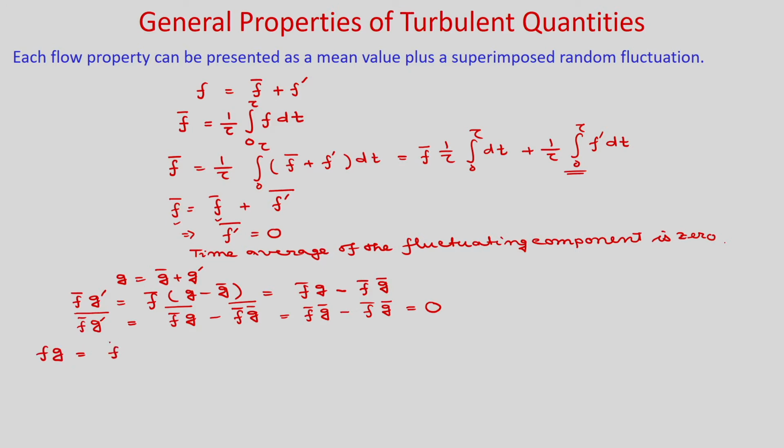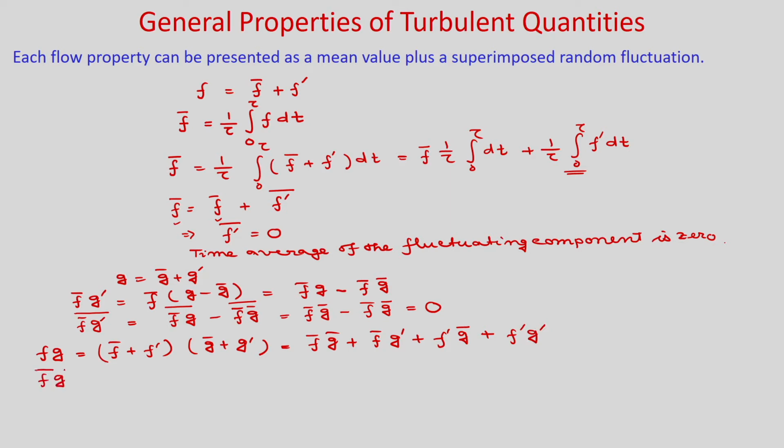Now, if you calculate f g, that means f bar plus f prime times g bar plus g prime, what will you get? f bar g bar plus f bar g prime plus f prime g bar plus f prime g prime. Now you take the time average of this quantity.